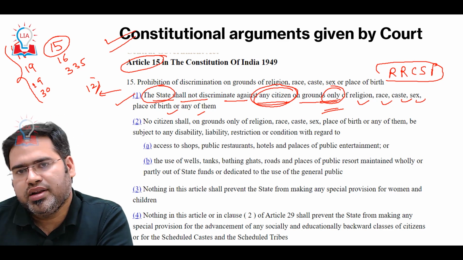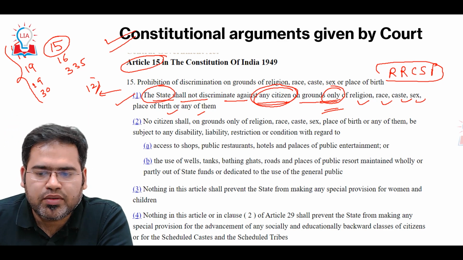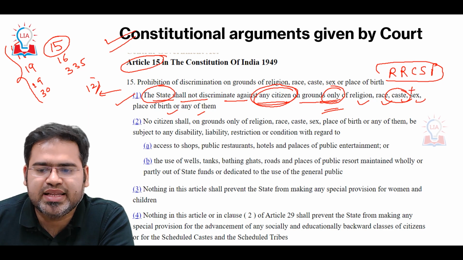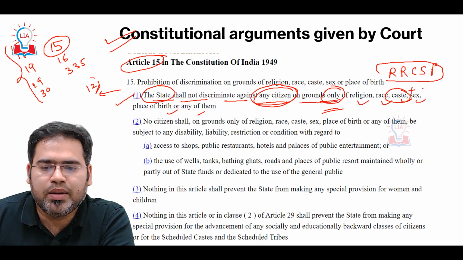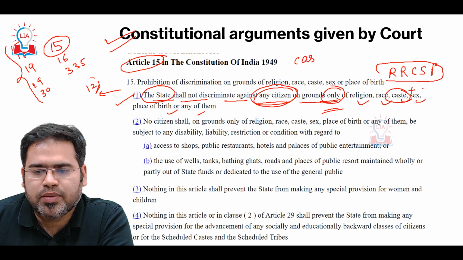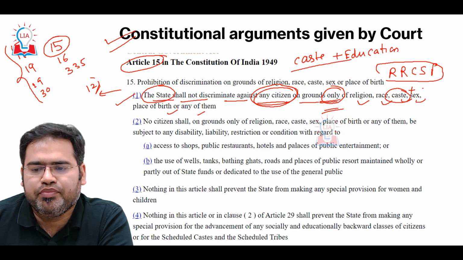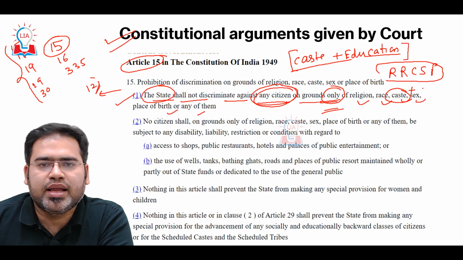Another important thing to understand is that the Supreme Court has already observed that if one of the grounds has been taken by the State and one more ground, an extra ground, has been added, then definitely the State can discriminate. For example, if we take caste plus education, if two criteria are taken, then discrimination is possible based on caste even, because here we are not taking caste alone, we are taking education also.